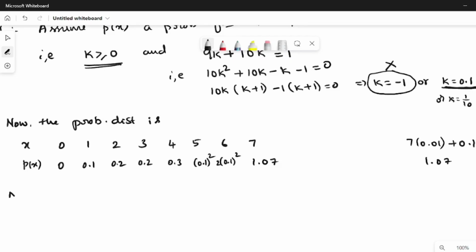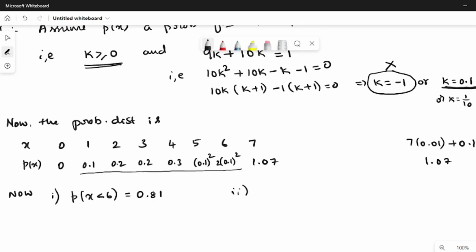Now you can check these values as the calculation is easy. You can check this later. P(X < 6), I had to add all these values: 0.1 plus 0.2 plus 0.2, this is 0.5, plus 0.3, 0.8, plus 0.01, it will be 0.81.